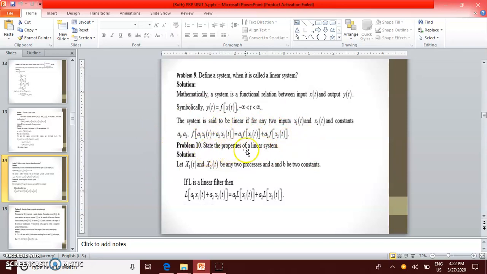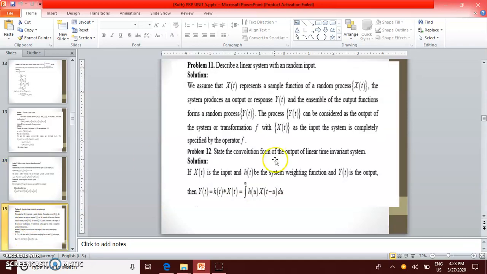Next, state the properties of a linear system. Let x1(t) and x2(t) be two processes and a1, a2 be constants. If capital L is a linear filter, then L of a1 x1(t) plus a2 x2(t) is equal to a1 into L of x1(t) plus a2 into L of x2(t).